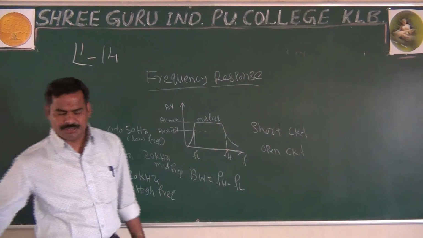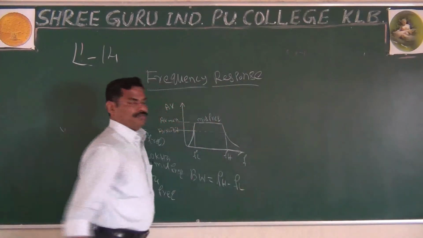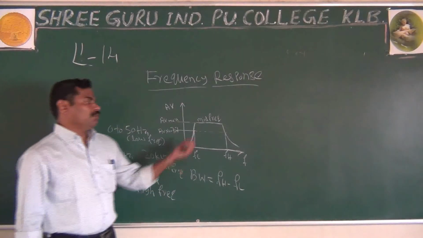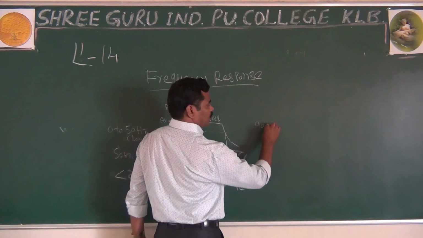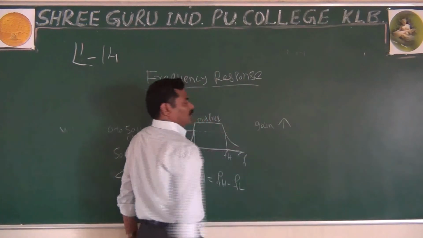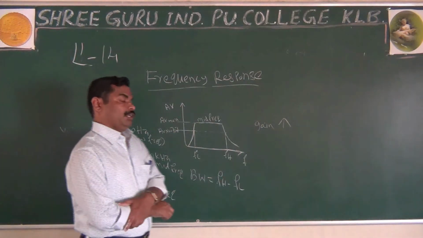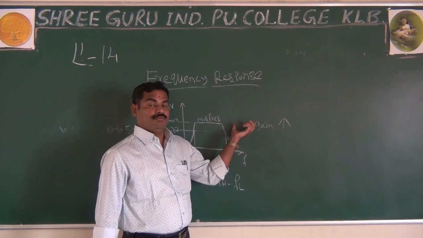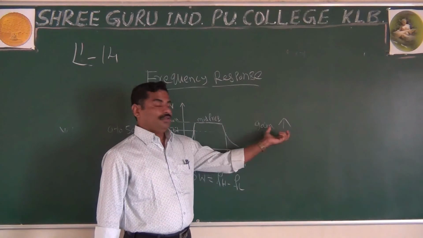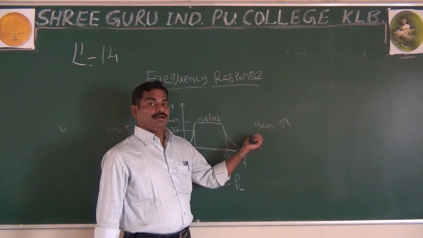Or as I said, because of the short circuit for midband, what happens? The gain will increase. It may be the coupling capacitor and bypass capacitor acting as a short circuit. Because of the short circuit, the gain will increase. At the same time, what happens?